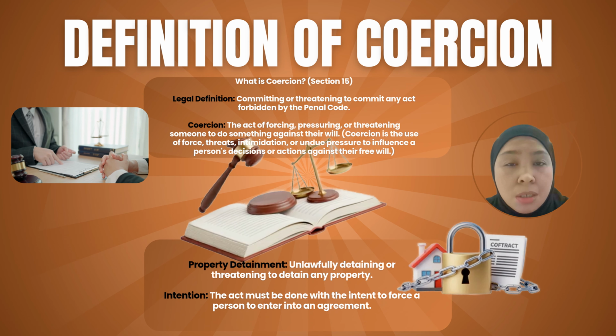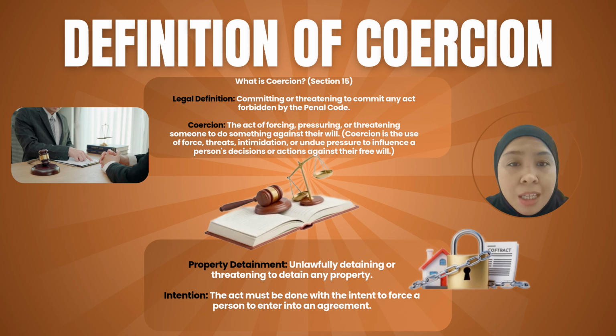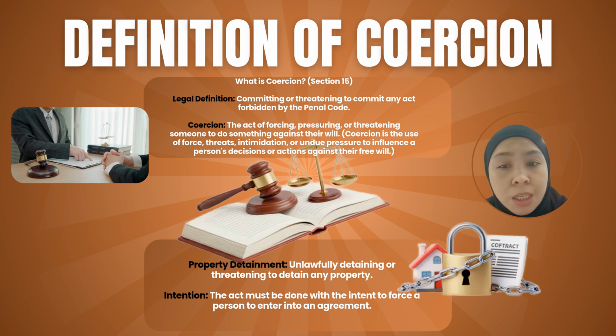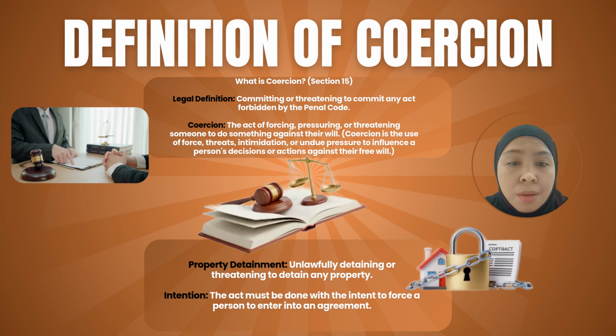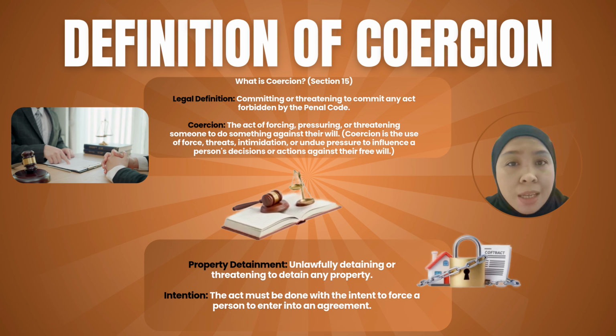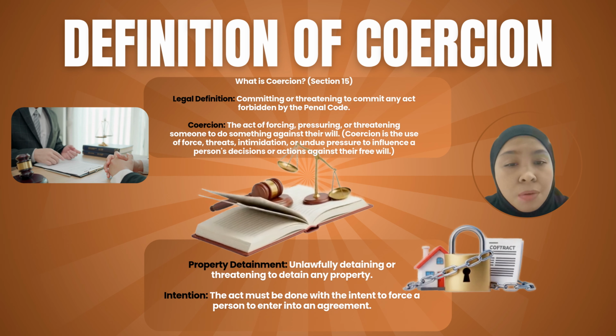So to summarize, coercion is not just about physical violence. It can also involve threats to property, and the key element is that the person's free will is taken away. Let's move on to the next slide, where we take a look at the elements of coercion in more detail.